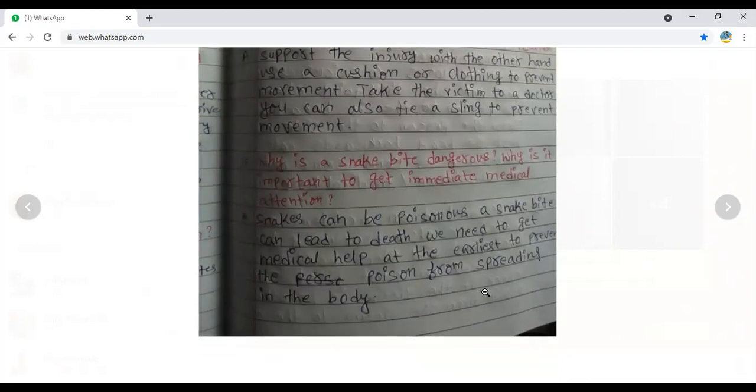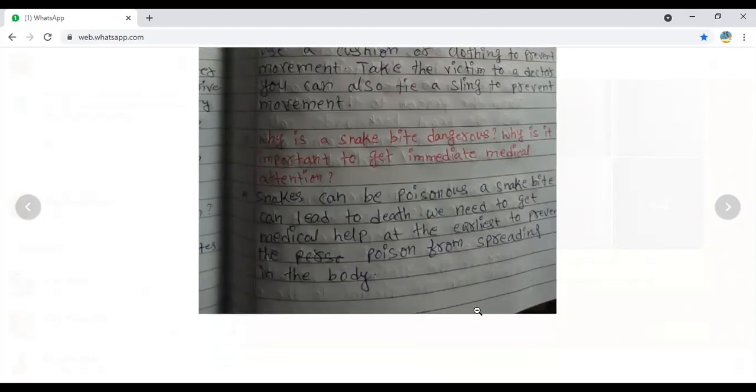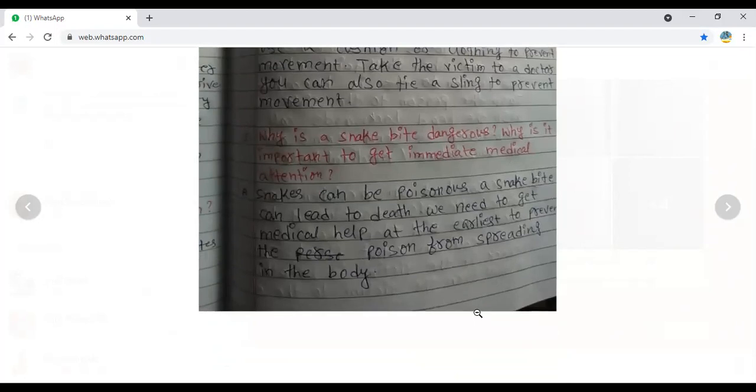Next, fifth question. Why is a snake bite dangerous? Why is it important to get immediate medical attention? Snakes are poisonous, so it may be dangerous. We will write the answer now. Snakes can be poisonous. A snake bite can lead to death because the poison may enter all over the body, like the brain, heart, lungs, whatever internal organs we have. The poison will transfer from top to bottom, so it becomes dangerous. We may die also.